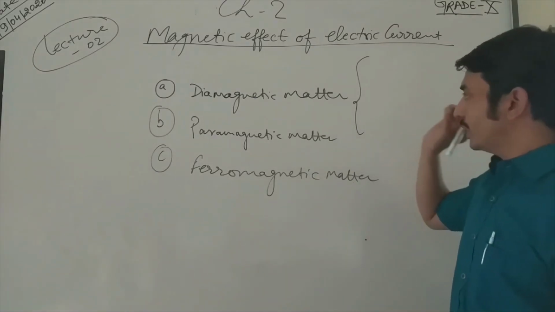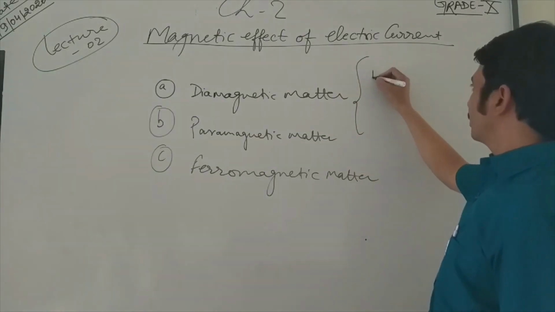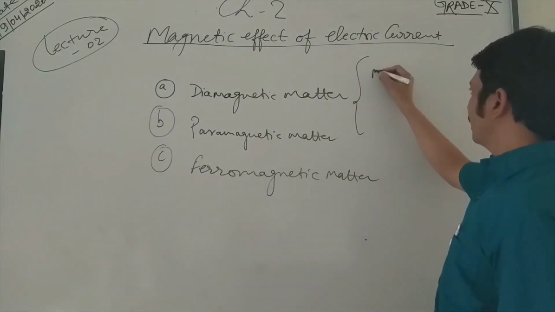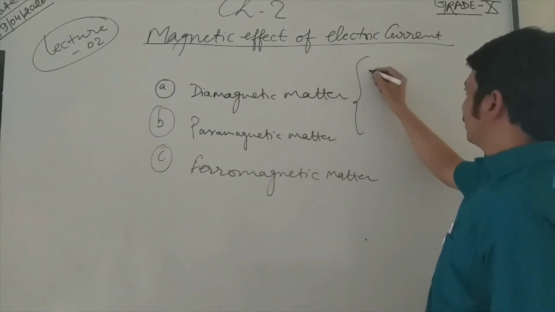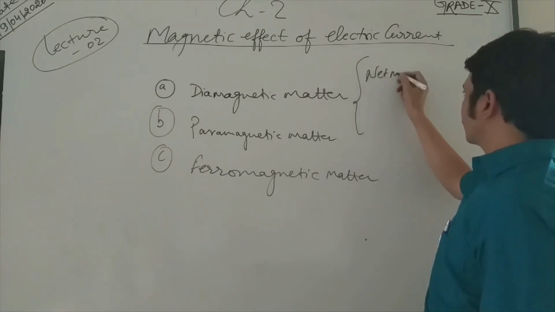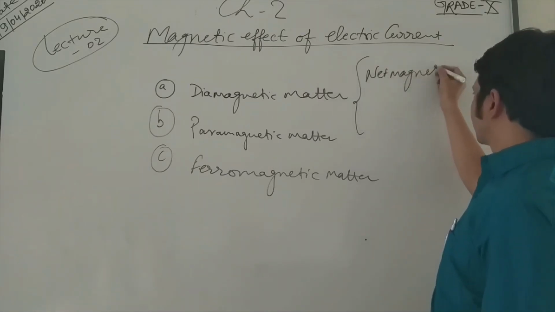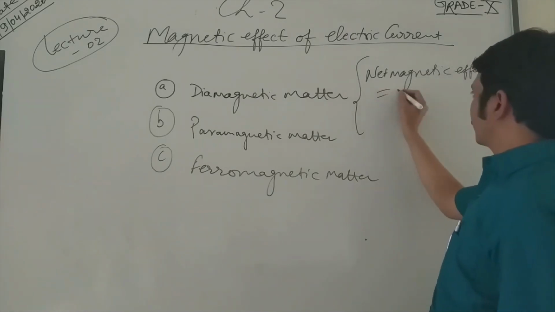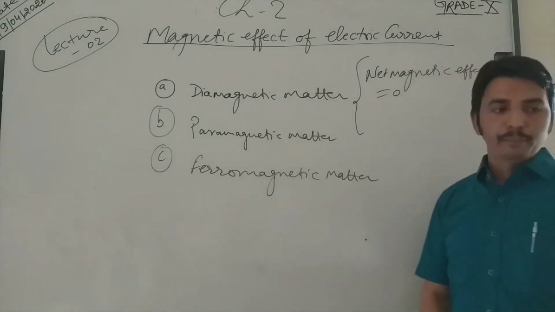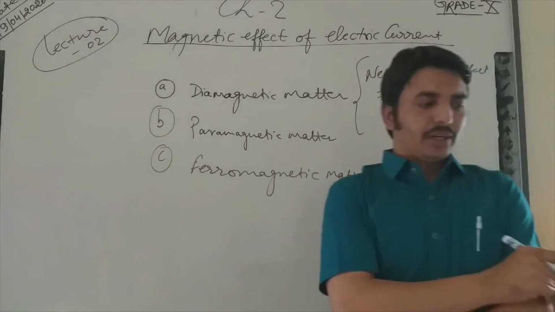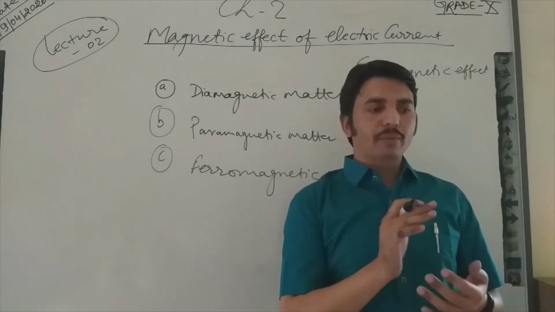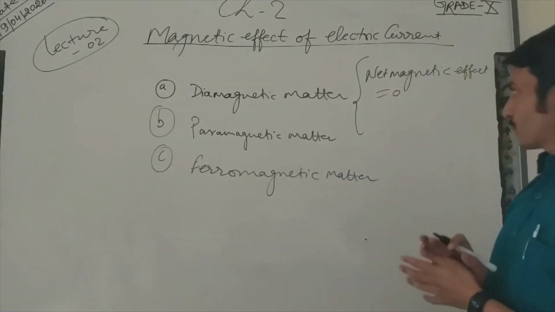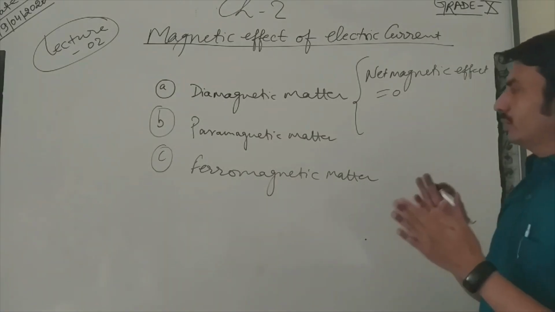If there is no dipole moment, then the net magnetic effect will be 0, because in these magnets the dipole moment is 0.